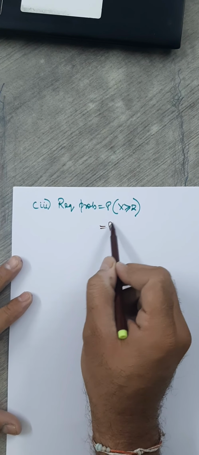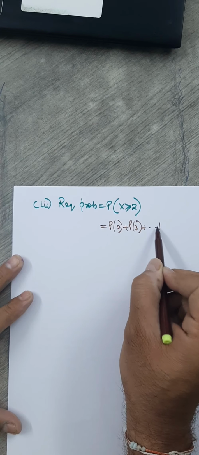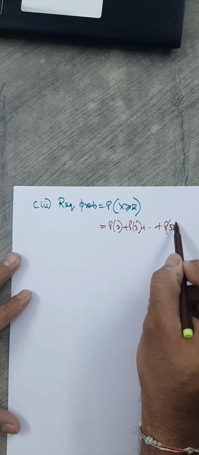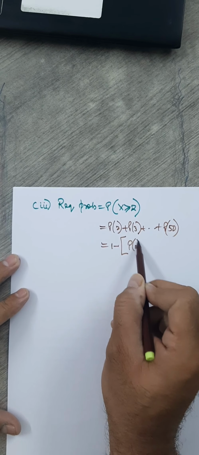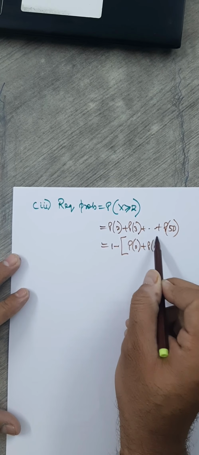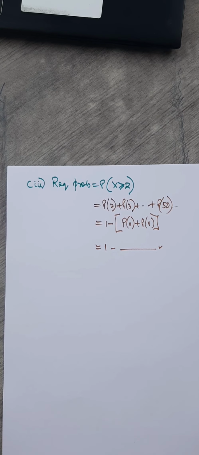So you will have either P of 2 plus P of 3 till what? P of 50 here. So that is the same as 1 minus what? P of 0 plus P of 1. The total summation is always 1. So just place the values and simplify, so that you can do it very easily.